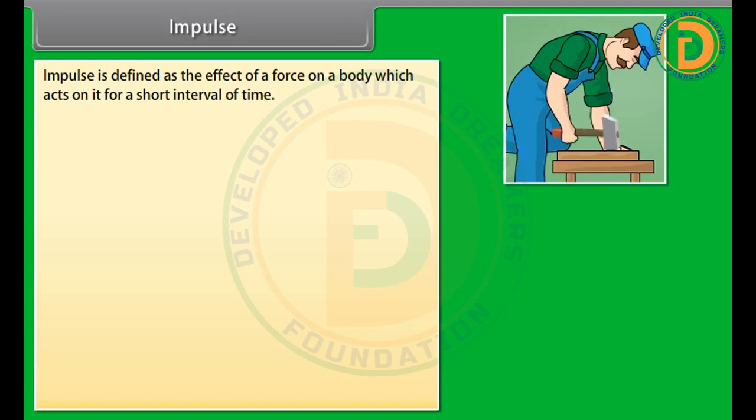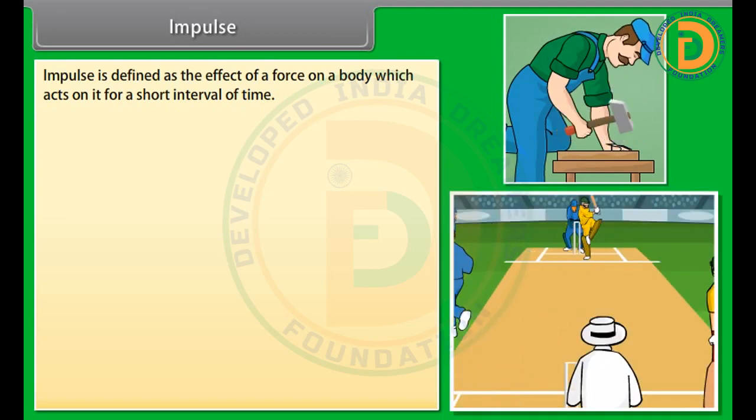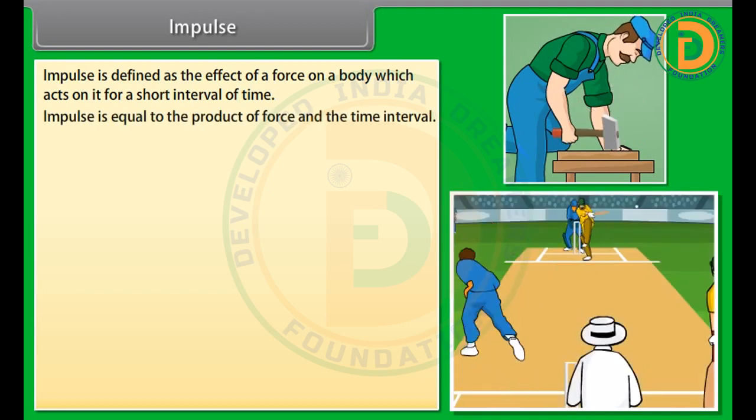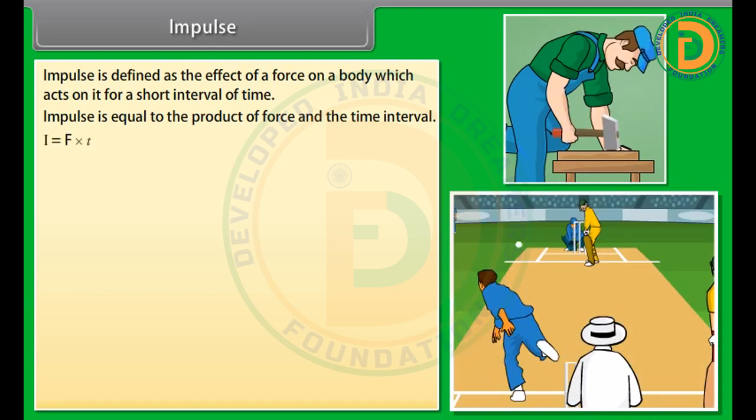Impulse is defined as the effect of a force on a body which acts on it for a short interval of time. Impulse is equal to the product of force and the time interval. I = F × t.